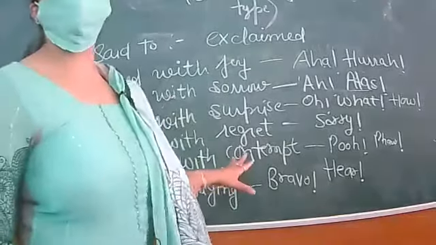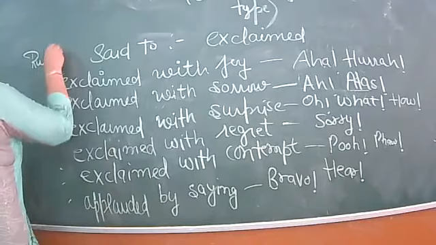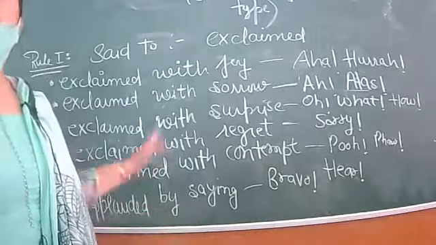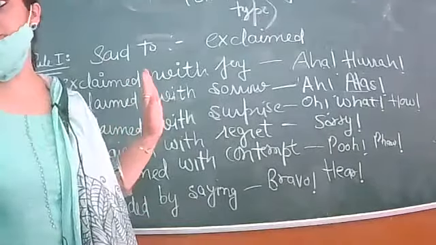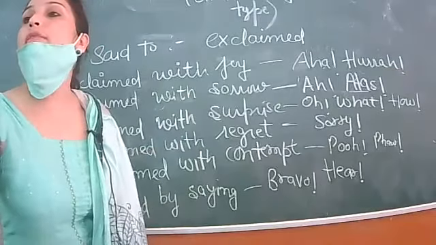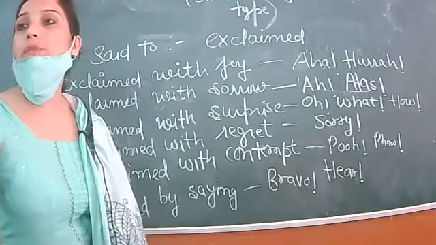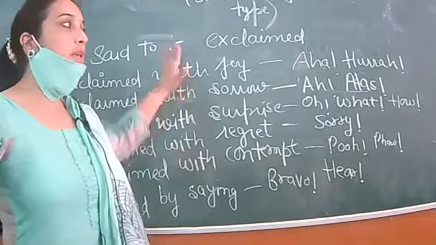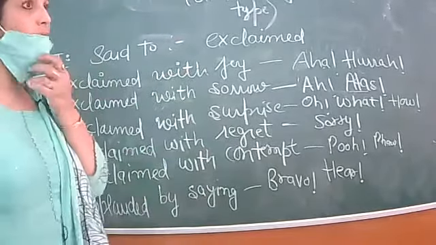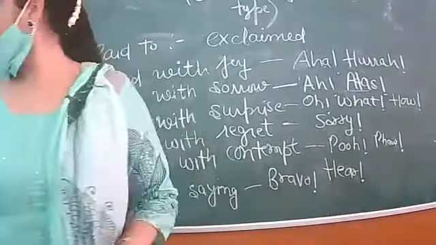So you have written these rules? Yes. So this was basically rule number 1. That is how to change the reported verb, because the reported verb is given as said to. I said to you, what a lovely flower. I exclaimed with surprise that the flower was very lovely. So these were the rules that come into the category of first. Afterwards, I'm going to tell you rule number 2, and these notes you will prepare as they are.